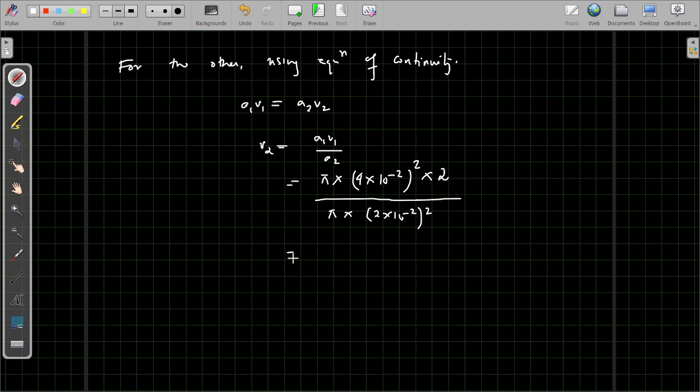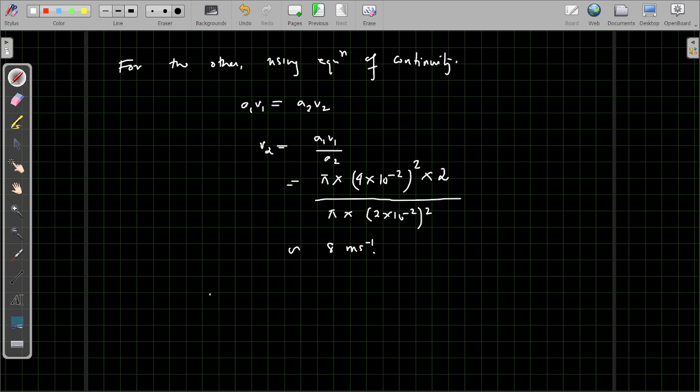On simplification, it should come to near about 8 meter per second. I just want you to do it and confirm. Maybe the numbers are a little bit off here and there, but please find out the exact value. Just to keep the video short, I am writing the approximate values of the two so that we can reach the comparison.